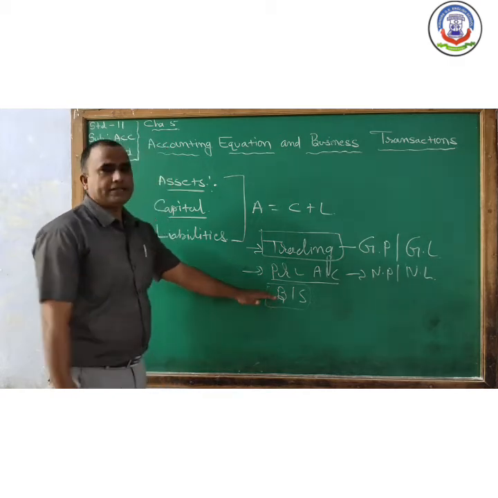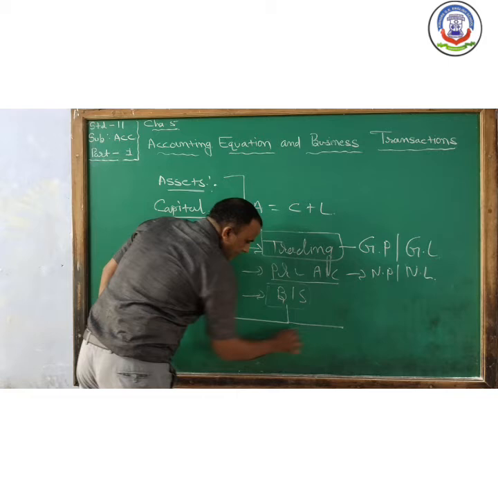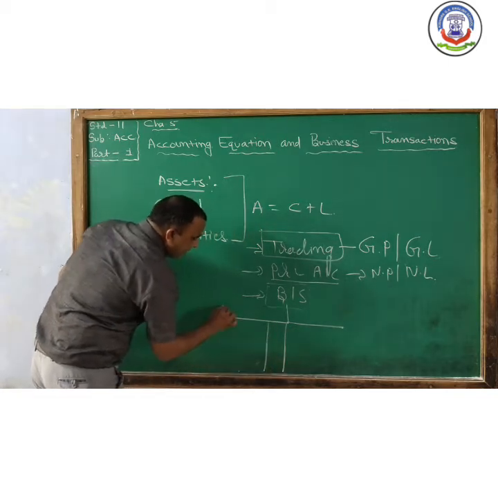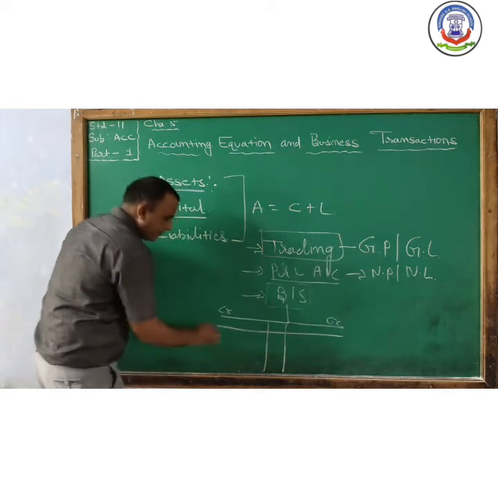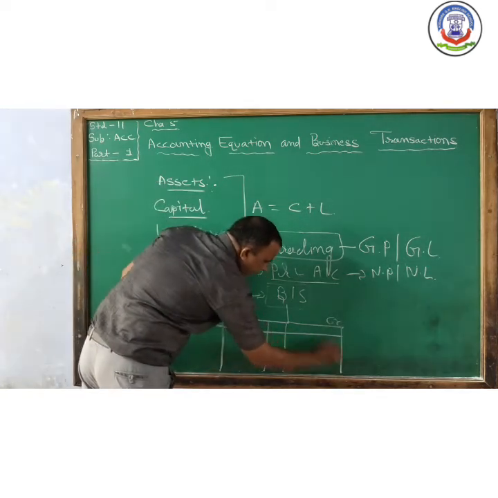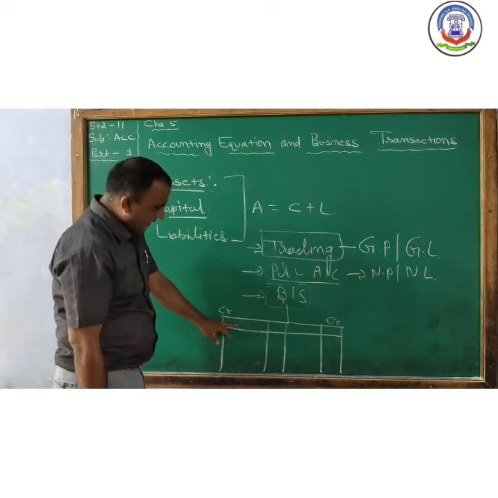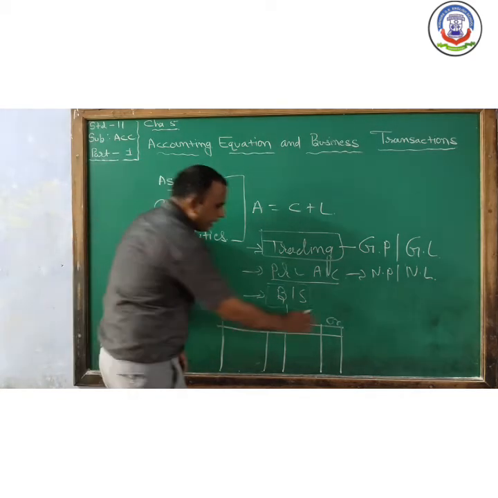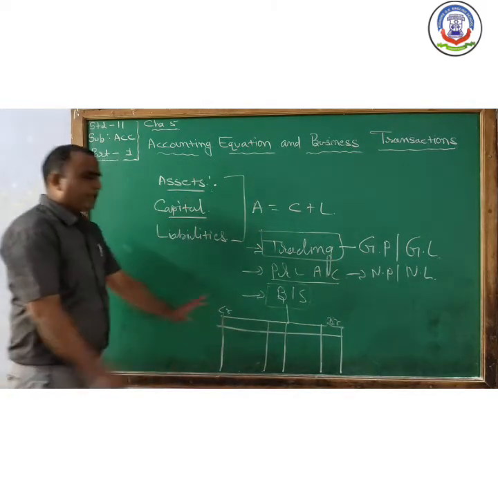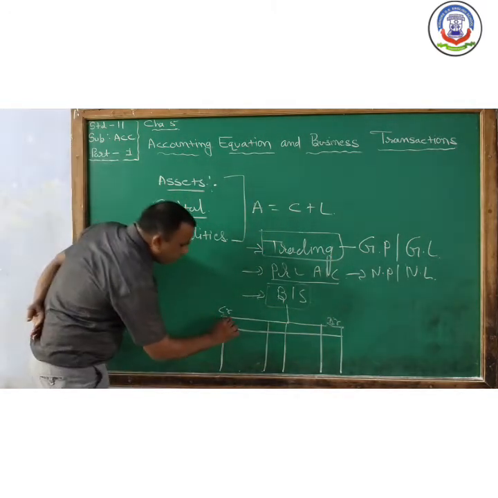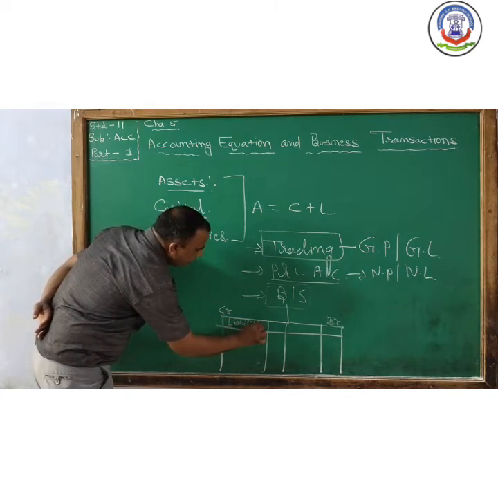When we prepare the balance sheet, it has two sides: credit side and debit side. Like the format of balance sheet, in the credit side, we record all types of liability, including capital.